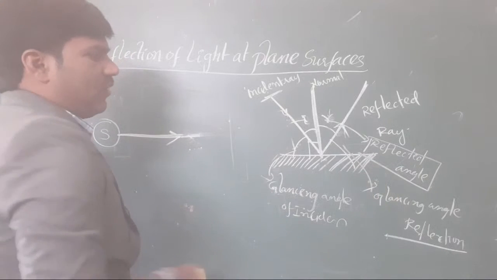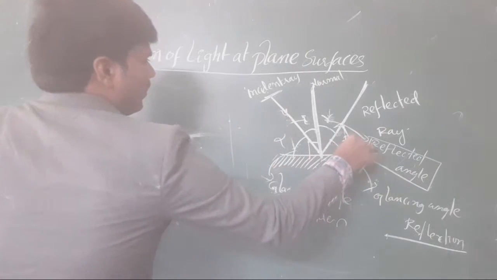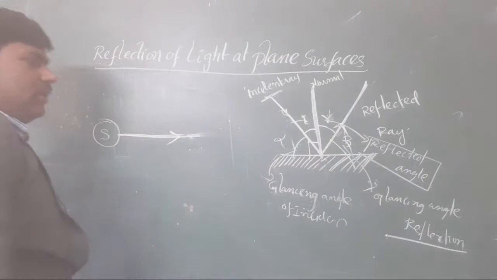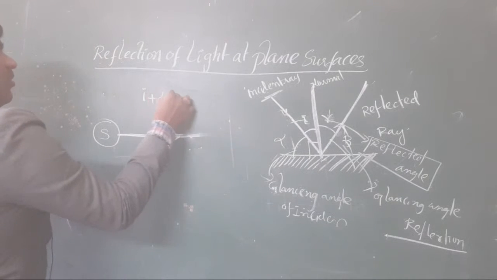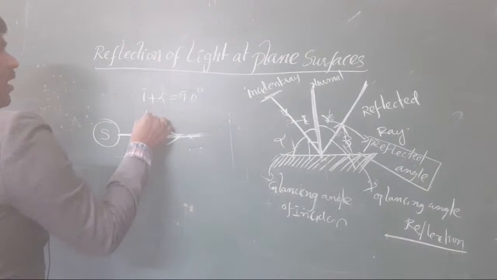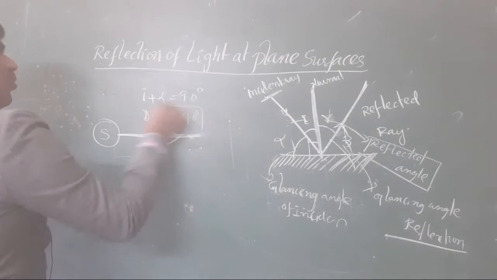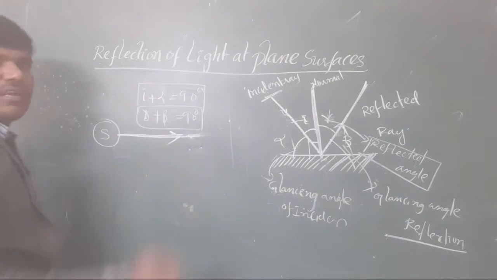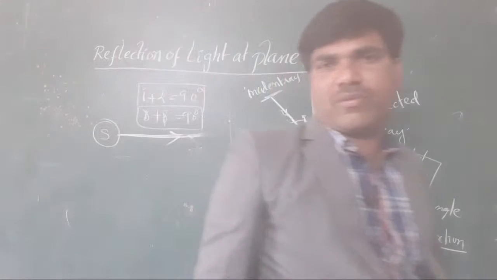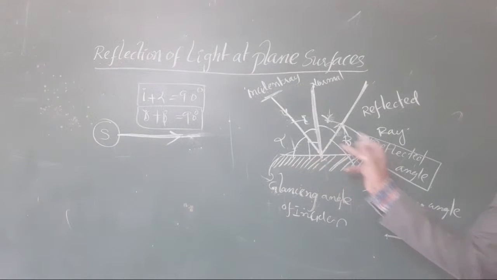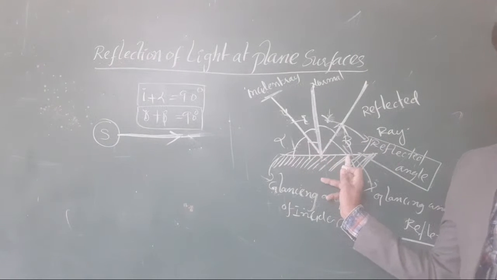This is the alpha, this is the beta. Here, I plus alpha is equal to 90 degrees, and R plus beta is also equal to 90 degrees only. These are the fundamentals we take for our reflection. Yes, it is important for your IIT foundation level. Okay, clear or not all of you?